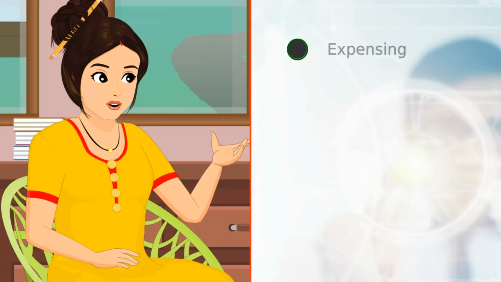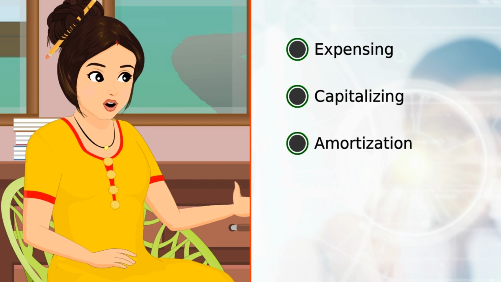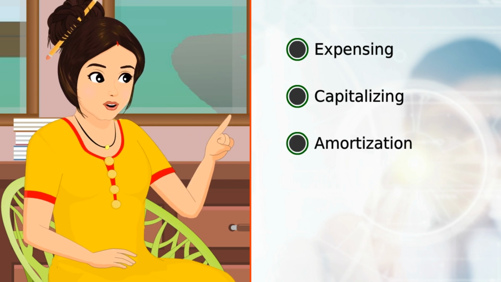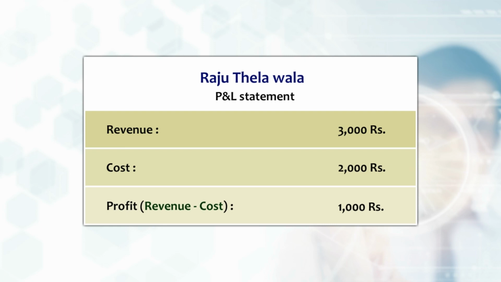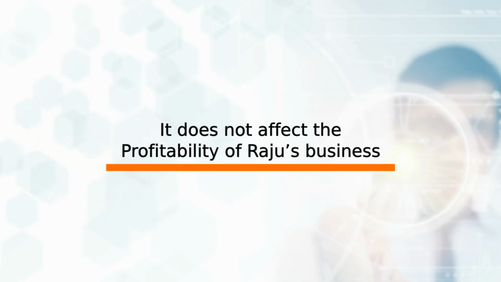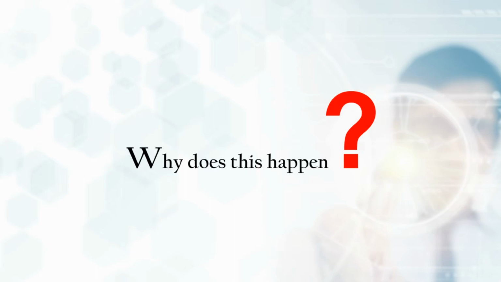Now, let's look at what expensing, capitalizing, and amortization is and how they affect business. In the case of Raju, you can see that the cost of the thela, which is Rs 10,000, only appears on the balance sheet. It does not appear on the P&L statement. It does not affect the profitability of Raju's business. This is expensing. Now, why does this happen?